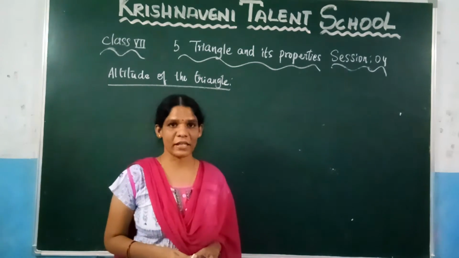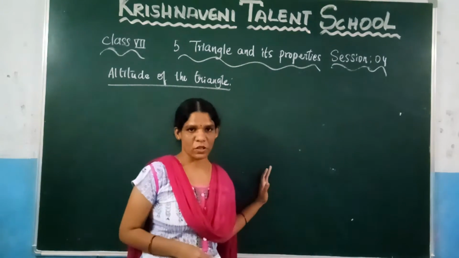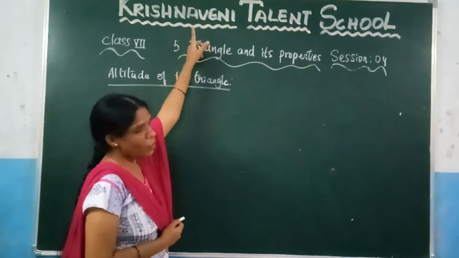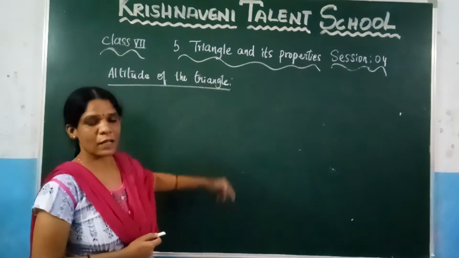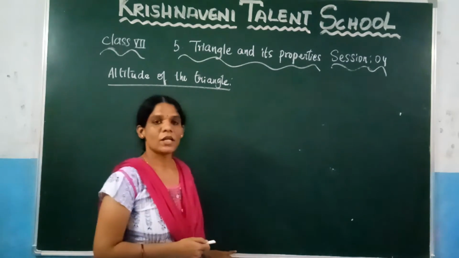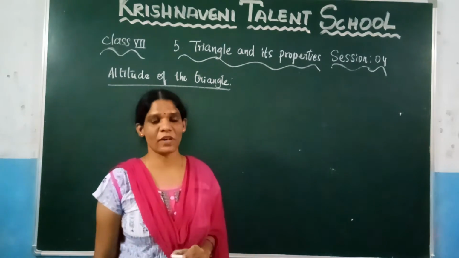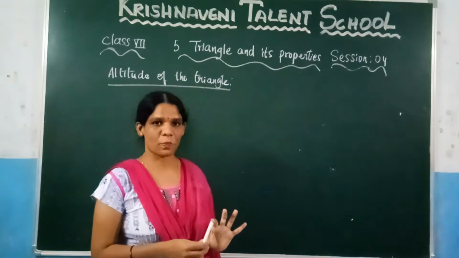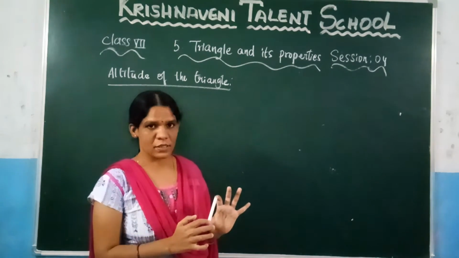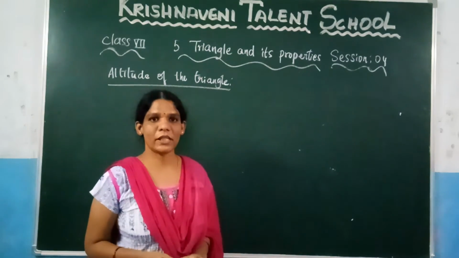Suppose you want to find the height of any object. Let us suppose you want to find the height of this board. How do you find the height of this board? From the top onwards, you will measure with the help of a measuring tape or anything to the base, right? So that you can find the height of this. And suppose you want to find the height of this chalk piece, how do you find it? From this top to the base, you need to measure, right? Similarly here in the triangle also.